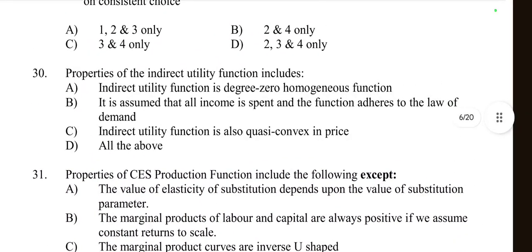Then come to question number 30. Properties of the indirect utility function include. Indirect utility function is a degree 0 homogeneous function. Yes, indirect utility function is a degree 0 homogeneous function. Then it is assumed that all income is spent and the function adheres to the law of demand. Yes, this is also true. Then indirect utility function is also quasi-convex in price. Yes, indirect utility function is quasi-convex in price. So option C is also right. So all of these options are correct. Option number D, so the right option is option number D.